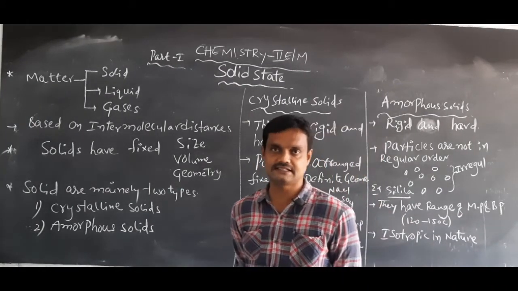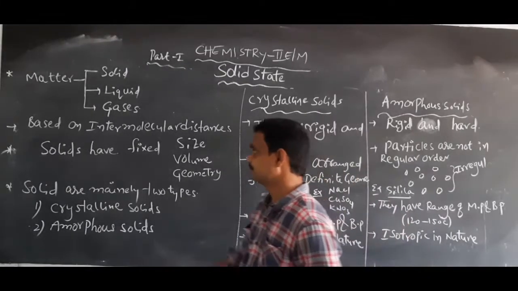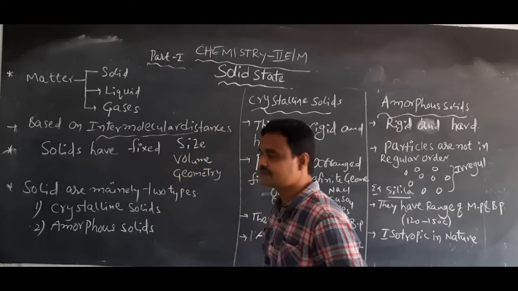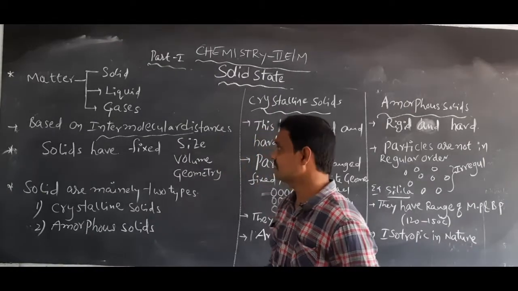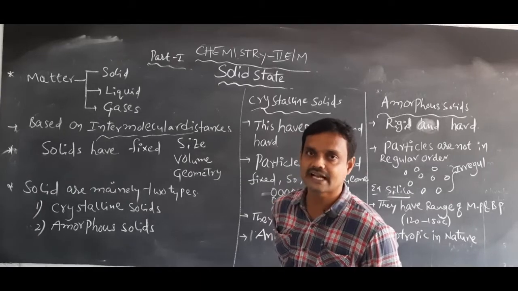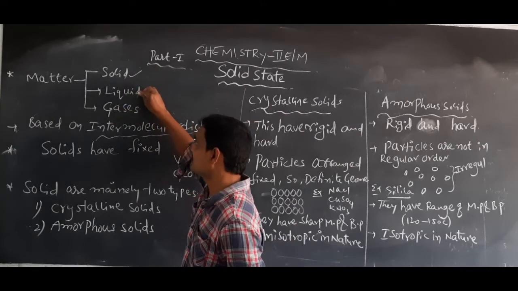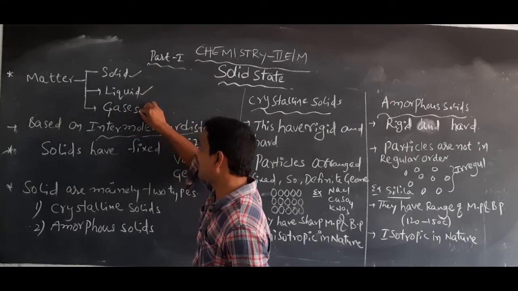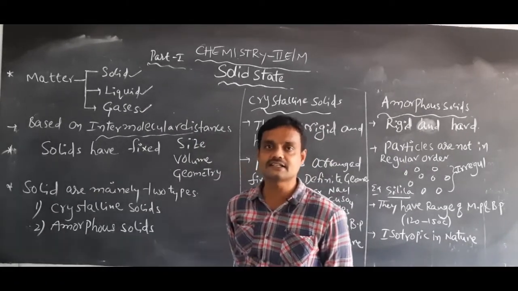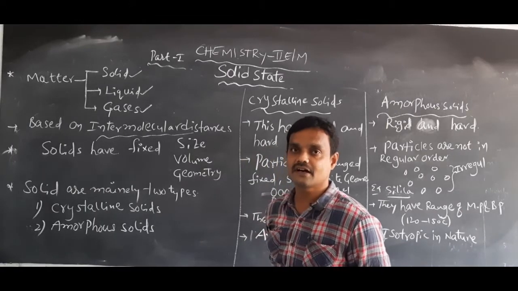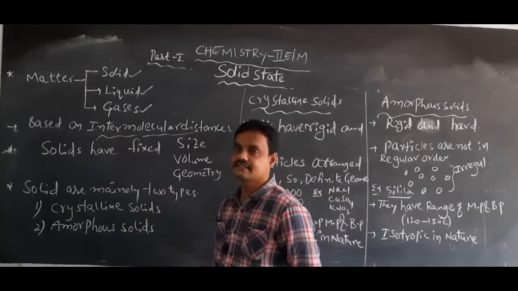Nothing but solid state. Based on the intermolecular distance between the atoms, matter exists mainly in three types: solids, liquids and gases. For example, if a large intermolecular distance is present between the atoms, that is treated as a gas.